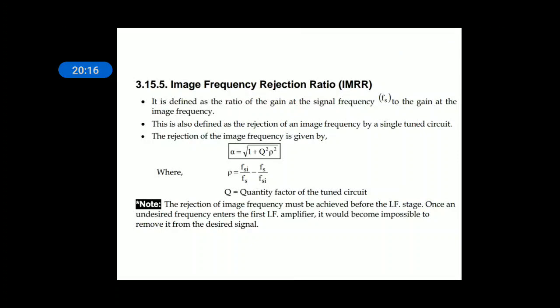The rejection of the image frequency must be achieved before the IF stage. Once an undesired frequency enters the first IF amplifier, it would become impossible to remove it from the desired signal. So if the image frequency is to be removed, it should be done before the IF amplifier, that is either in the mixer or in the local oscillator or in the RF stage. You cannot apply it in the mixer and local oscillator, so there is only one chance, that is in the RF stage.